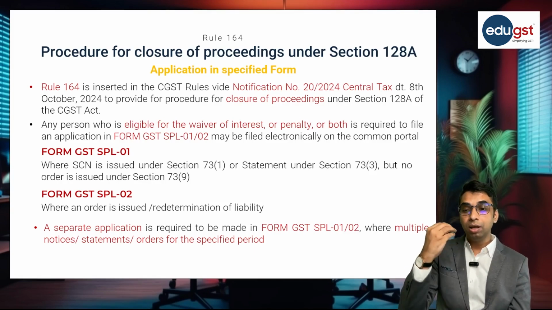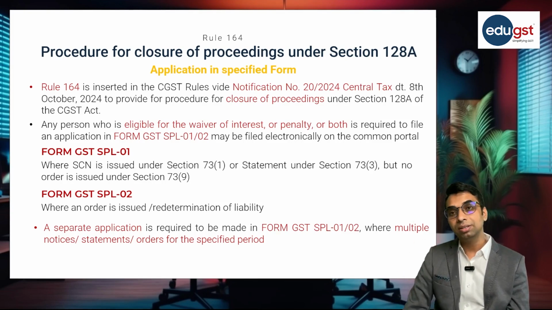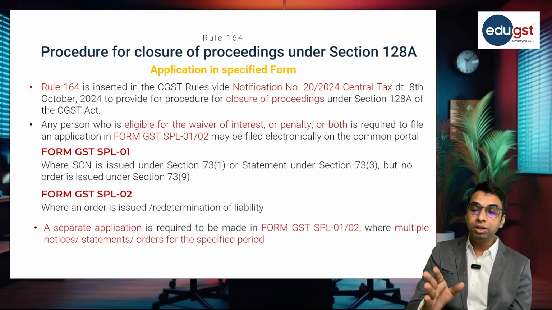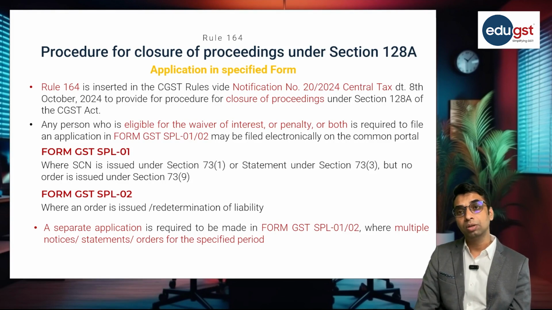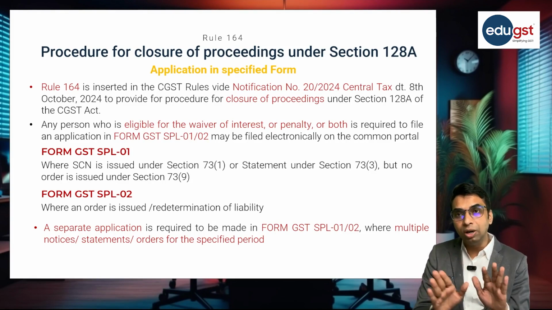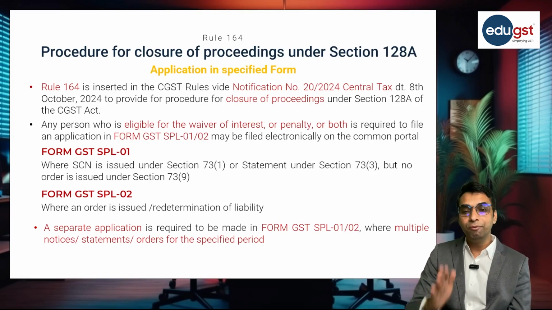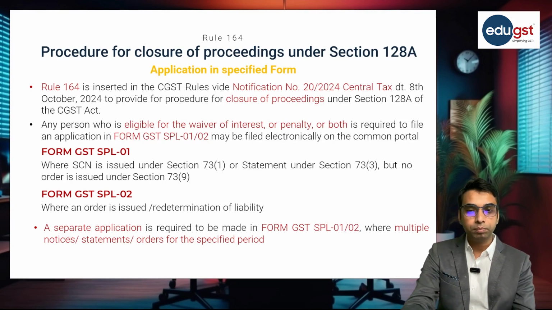Now if multiple notices or multiple statements or orders are issued by the department, in that case the applicant is required to make a separate application. So they cannot go for a single or consolidated application. In that case a separate application is required to be made in form SPL 01 or in form SPL 02 as the case may be. Right?